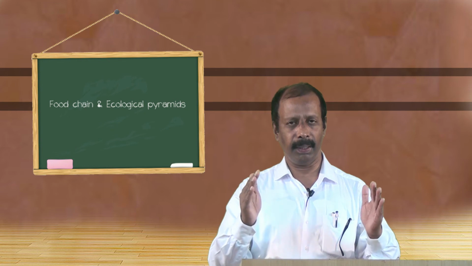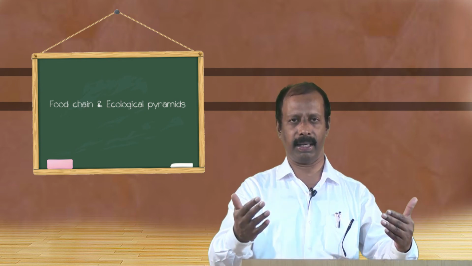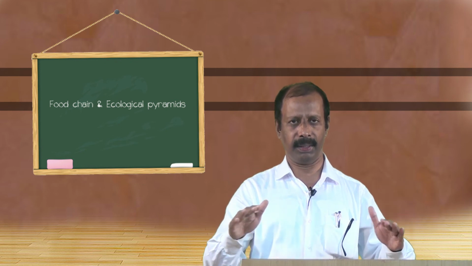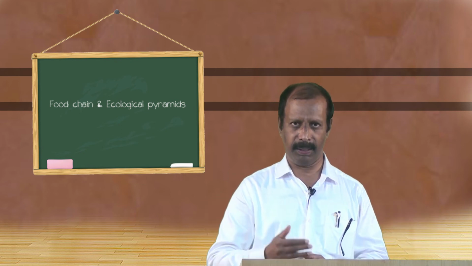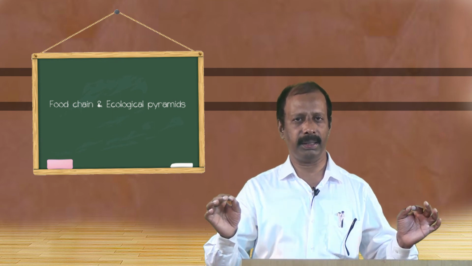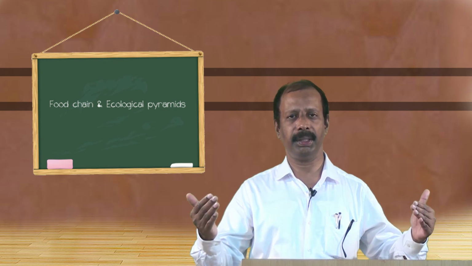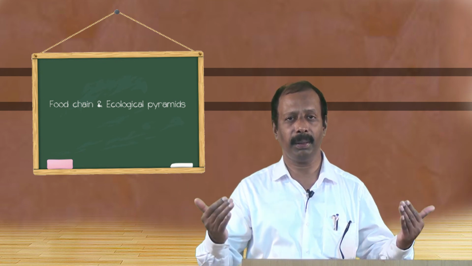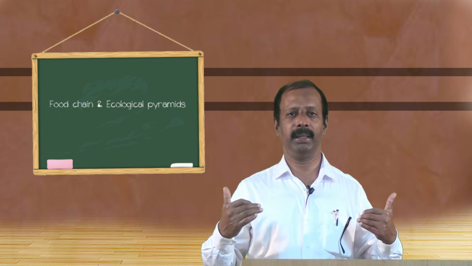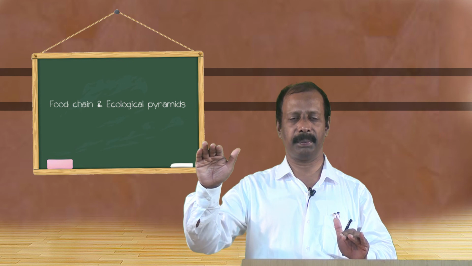Likewise, the pyramid which indicates the biomass of organisms present in different trophic levels of an ecosystem is pyramid of biomass, and pyramid of energy is nothing but the diagrammatic representation of the amount of energy available to the organisms at different trophic levels.